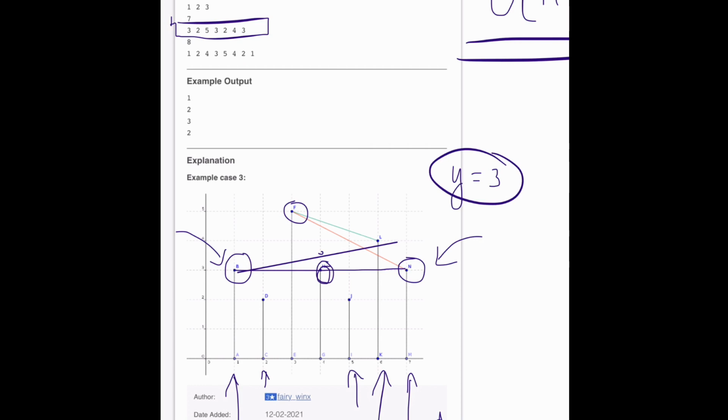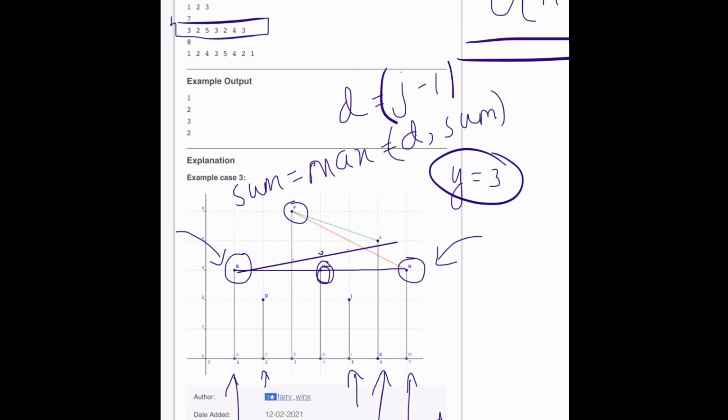So we'll just have to check for each of the intervals, for each of the values, and you can store the difference d equals j minus i and keep maximizing it. Suppose your max sum is this, so sum equals max of d comma sum. So you can just use this, and you can keep updating your d and check for each, for the pointer approach.